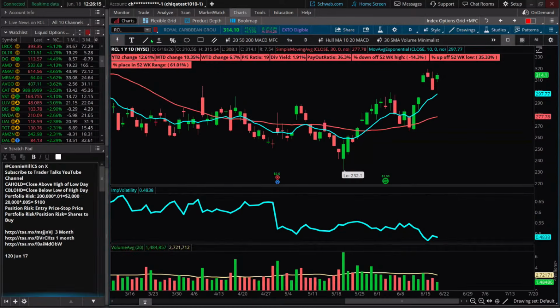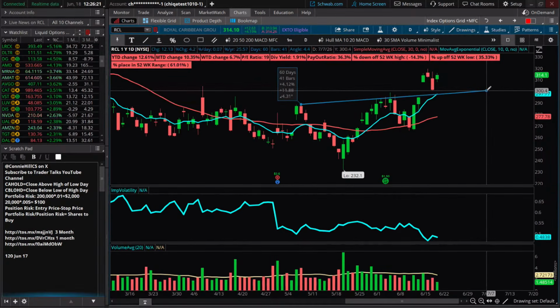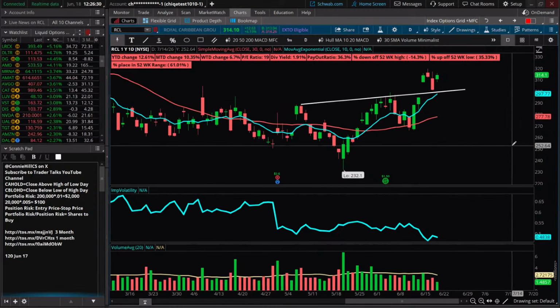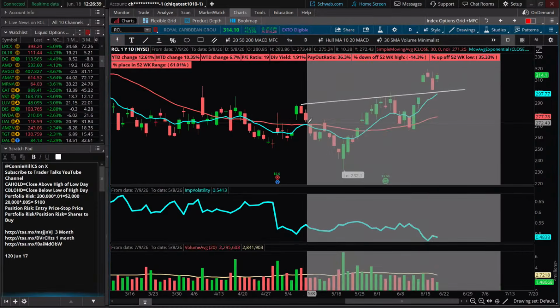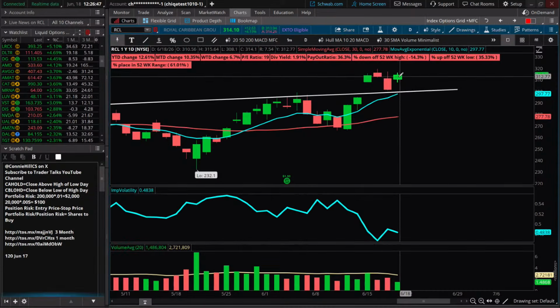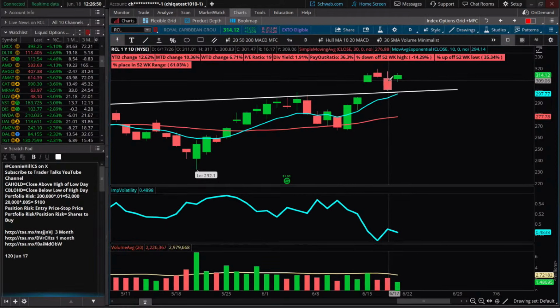And its neckline would be maybe something in the neighborhood of something like that. And it definitely popped through that earlier, with a little pullback, testing maybe support, giving us a little bounce up here today. So some traders might like that as an entry. Now, yesterday's candle went up really kind of high. And so it is not higher than that high candle. It's in the region of it, but currently it's not quite there. So maybe it has a little bit of evidence that it's going that way.